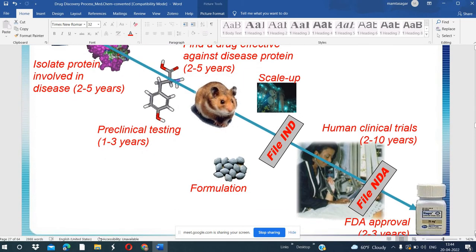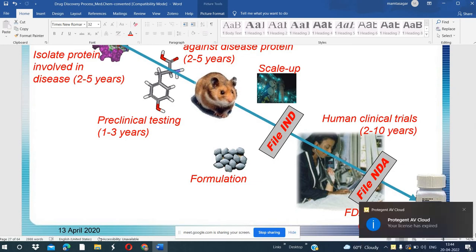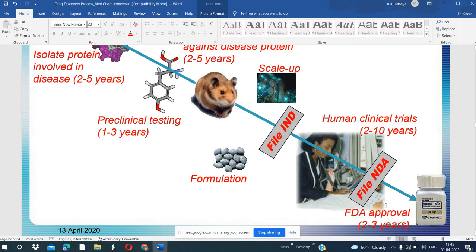The clinical trial takes 2 to 10 years. Then the drug is approved by the FDA, Food and Drug Administration. After the clinical trials, the drug has been approved by the FDA. Before that the IND will be filed. This is a multi-step process. We will study this IND process in a separate lecture.